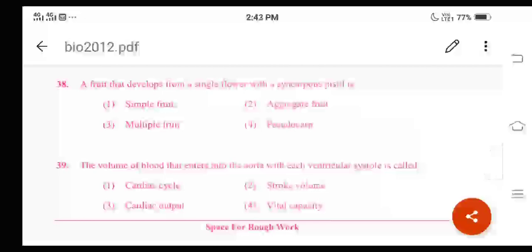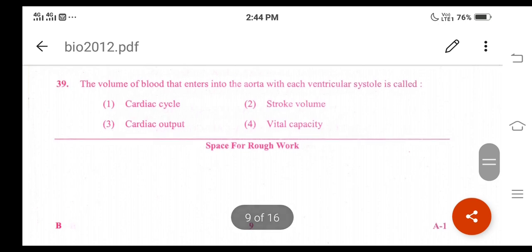And the last option they have given is pseudocarp. Pseudocarp is also called a false fruit or accessory fruit, which is developed from the other parts of the flower except the ovary. For example, apple is a typical example. We call it pseudocarp or the false fruit, right? So based on this, the correct answer here is option 1. Then let us go for the next question.